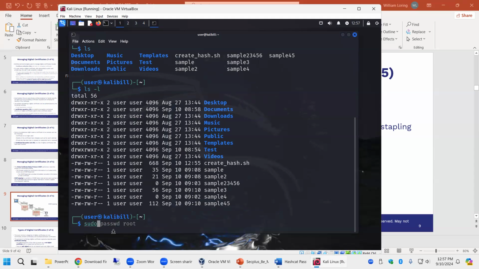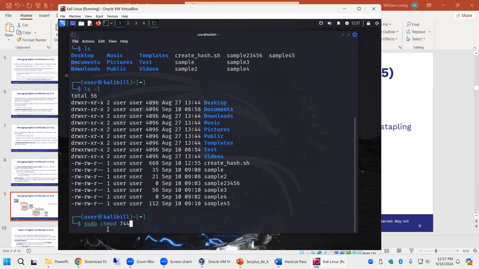We need to temporarily have root level access. So we're in what's called the sudoers file. And then we're going to change the permissions. chmod modifies the permissions. 744